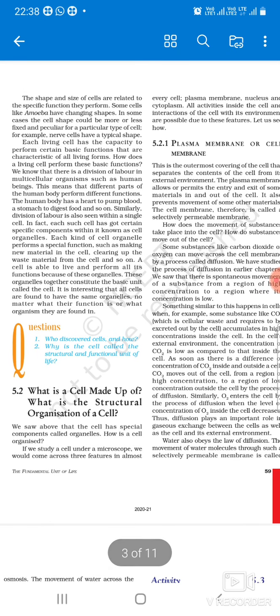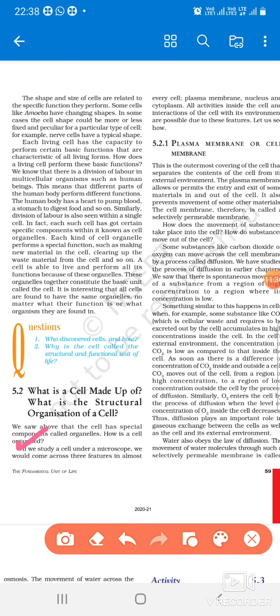Now, what is the cell made up of? Cell has different components. Underline this also. Cell has different components called the organelles. What do you mean by cell organelles? The components of the cell are called the cell organelles. And with any kind of cell, we will further discuss that cells can be divided into two categories, eukaryotic and prokaryotic. Either it may be eukaryotic or prokaryotic.